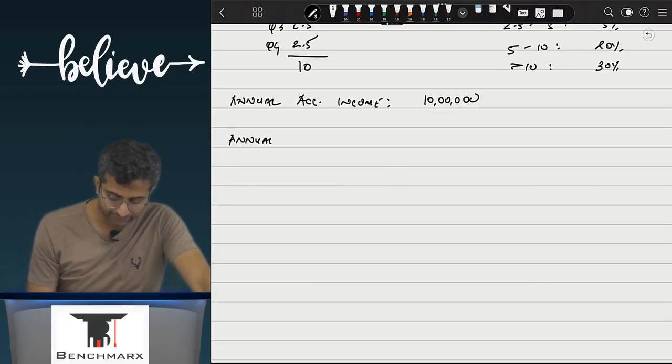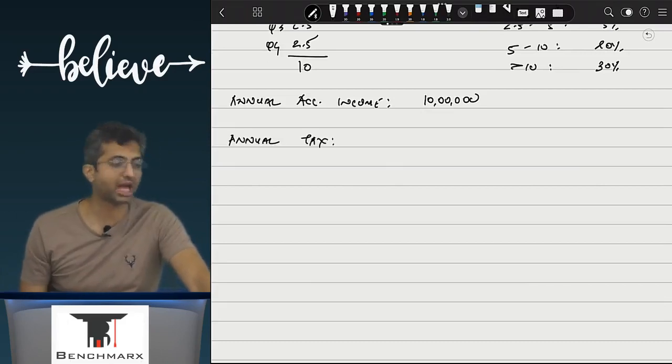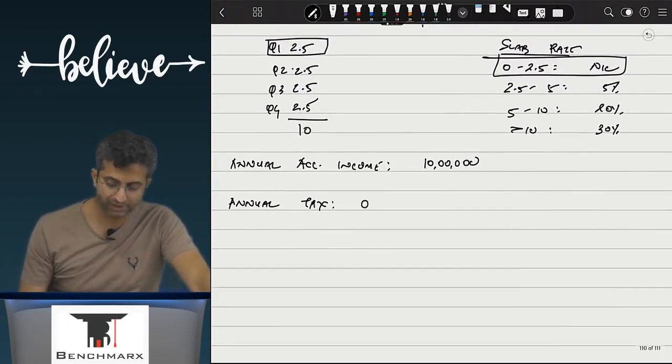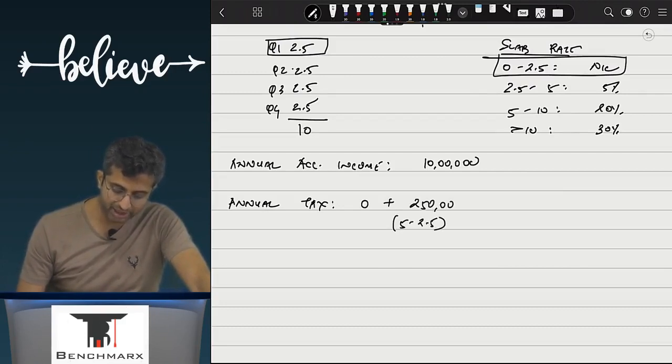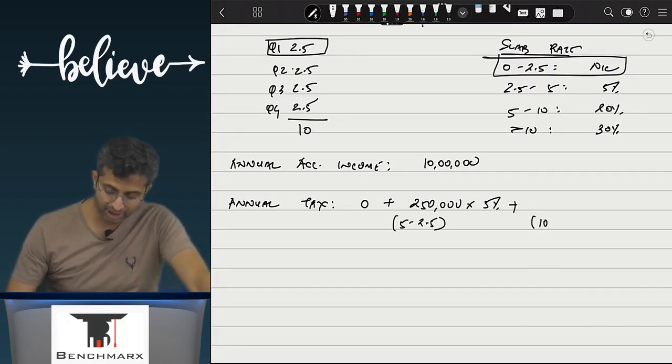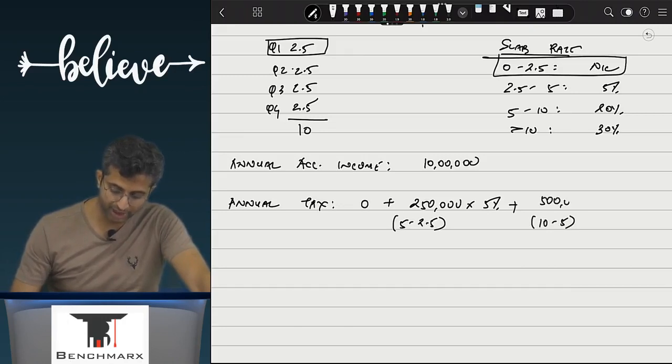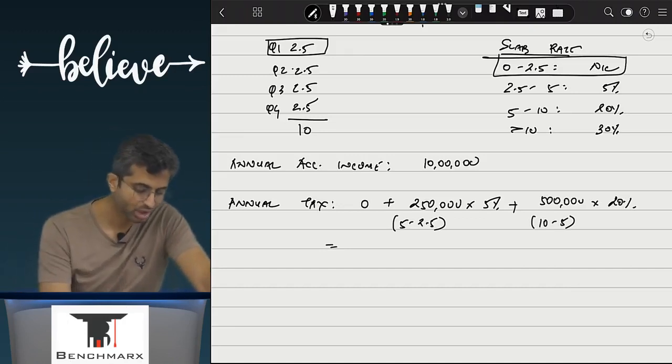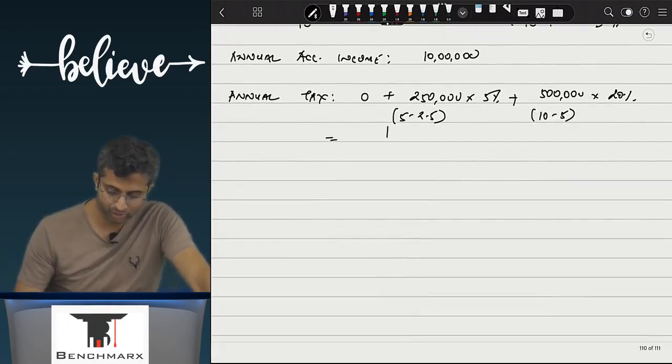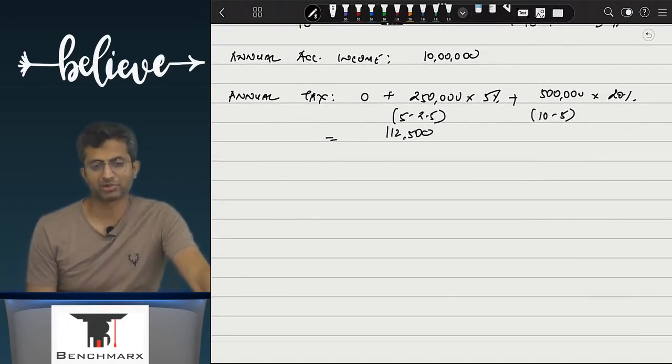Annual tax. How much will be the annual tax? On the first 2.5 lakhs, it is how much? 0. On the next 2.5 lakhs, that is 5 minus 2.5, that is 2.5 lakhs, it is how much? 5%. On the next 5 lakhs, 10 minus 5, that is equal to 5 lakhs, it is how much? 20%. It's 2 lakh 50 into 5% and 5 lakhs into 20%. This comes to how much? 1,12,500. कुछ समझ में आया?